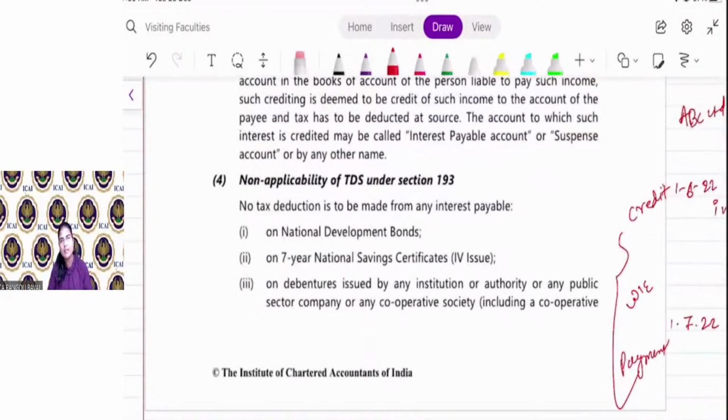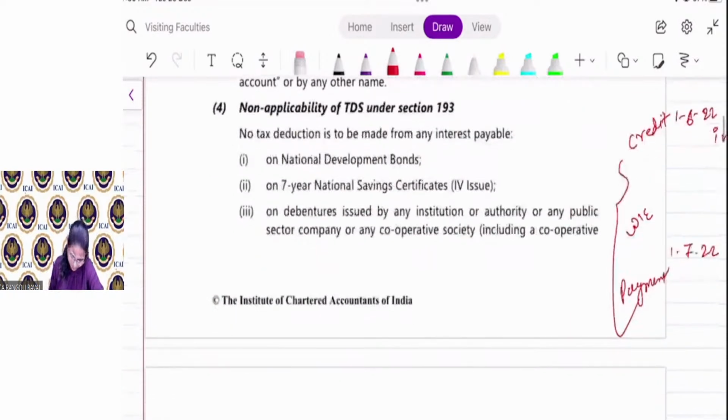Non-applicability. There are certain types of bonds or debentures on which tax is not required to be deducted by the company whenever making the payment or whenever passing the entry in the books of account. These are the names of bonds on which tax is not required to be deducted.